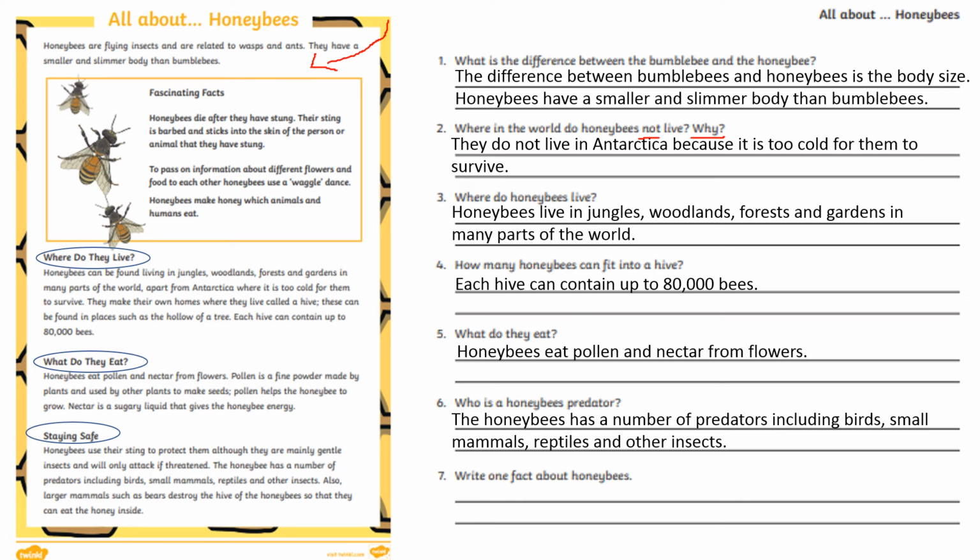Now, for the seventh question, write one fact about honeybees. These facts don't include any of the facts that we just went through in these questions. Look through this text and choose a fact that we haven't discussed, and I want you to write it down in full sentences. Well done, everyone.